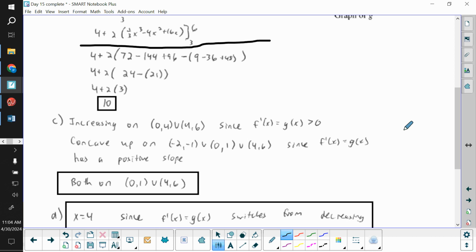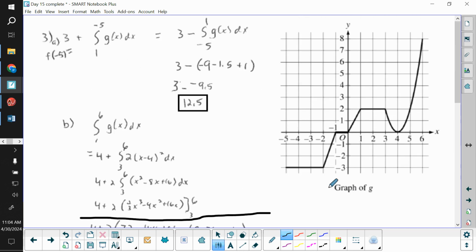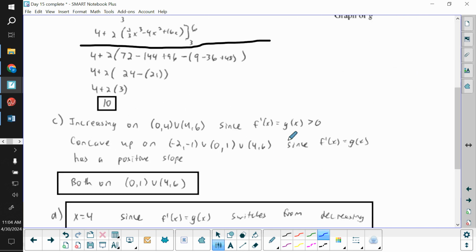We want f, the original, to be increasing and concave up. f is increasing when its derivative is positive. So we're looking for when g of x is positive. g of x happens to be positive everywhere here, not including where we're touching the x-axis. So we have those as options. So that's what this is talking about.